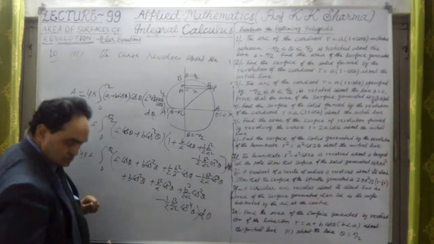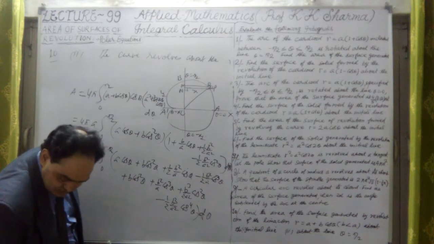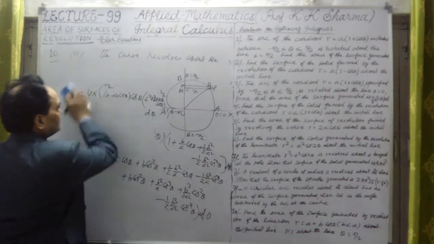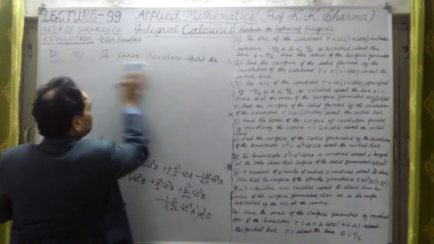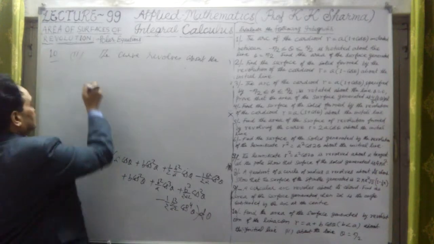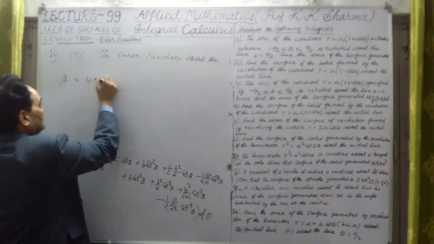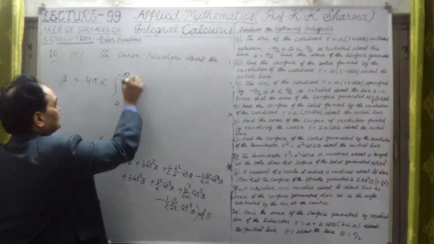That's good. Let me write them with like terms. Then we can integrate cos q theta and others. Let me write them in a very peculiar manner. So total answer in that way. First let me write it as the area we are finding out. It is 4 pi into a. So first is 0 to pi by 2.